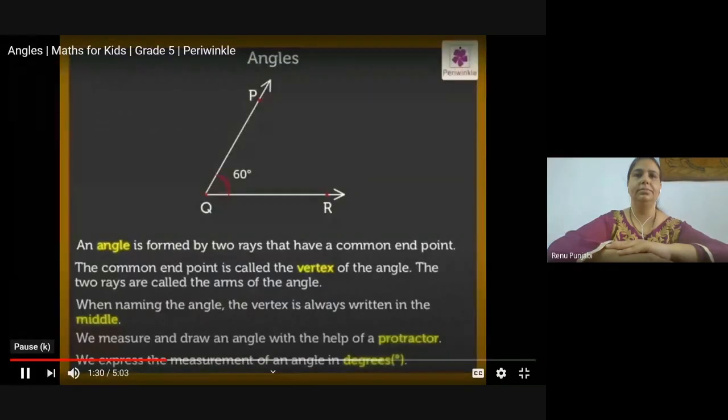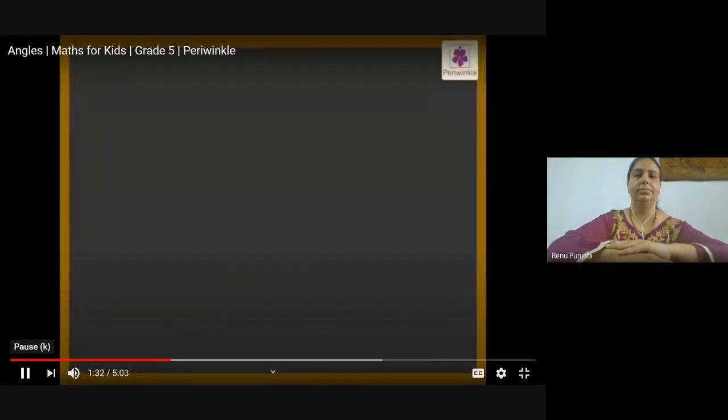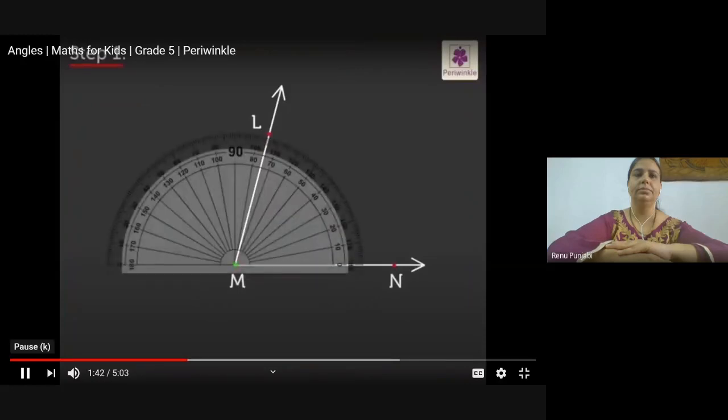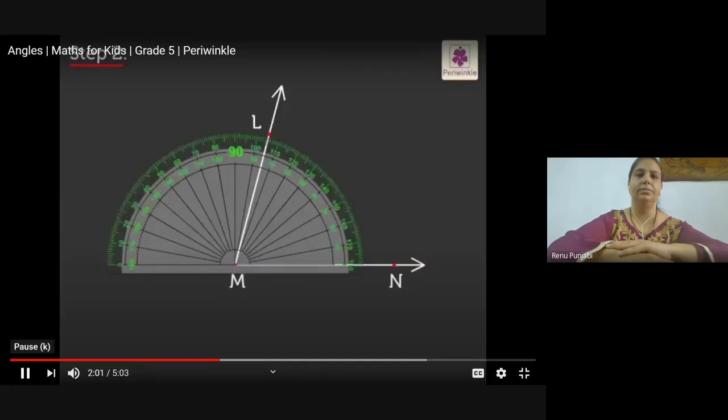Now, let's revise how to measure an angle. Measure the angle LMN. Step 1. Place the central point of the protractor on the vertex M such that the 0 degrees line coincides with ray MN. Step 2. Note that the protractor has two sets of readings.